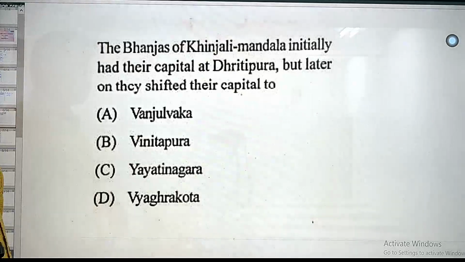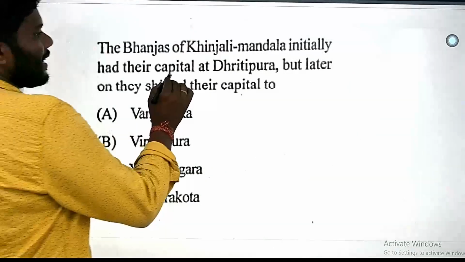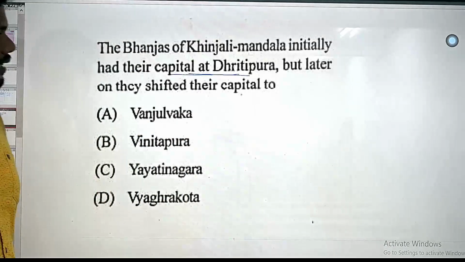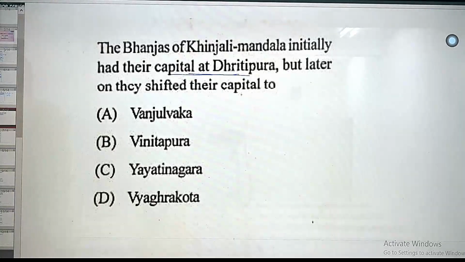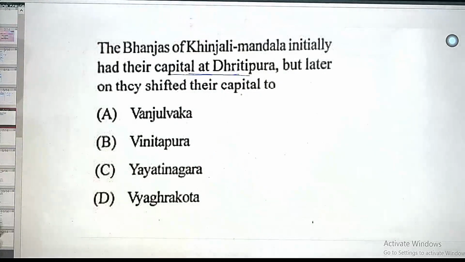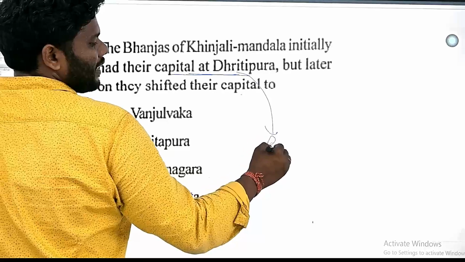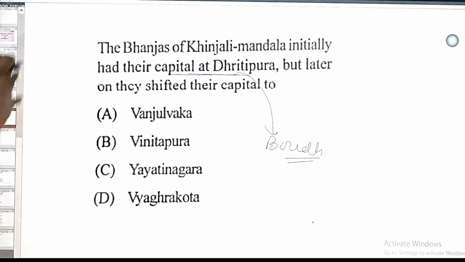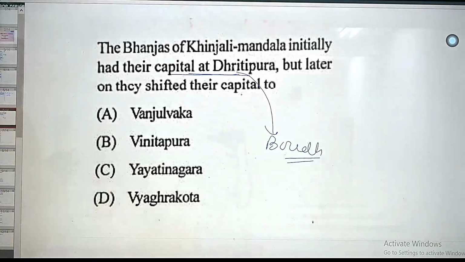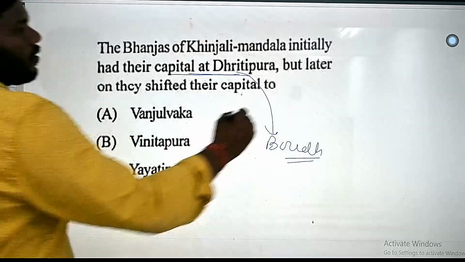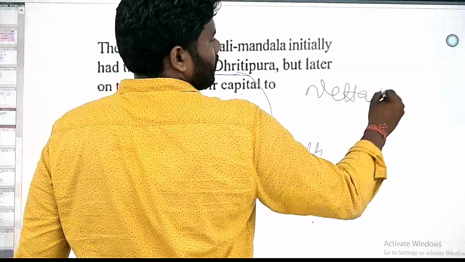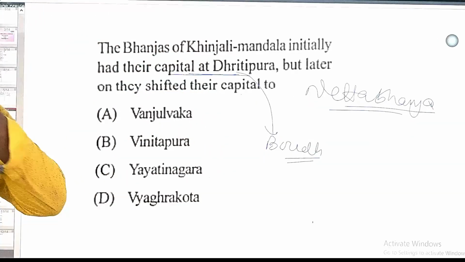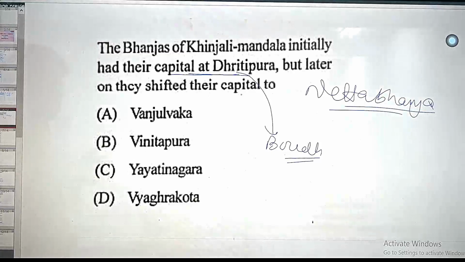The Bhanjas of Khinjili Mandala initially had their capital at Dhritipura, but later on they shifted their capital to where? This Dhritipura is nothing but present-day Boud. Actually, it is considered to have been shifted by Netabhanja. And the details are up to the Angul region, or it is called Nava Angulaka Patnam.